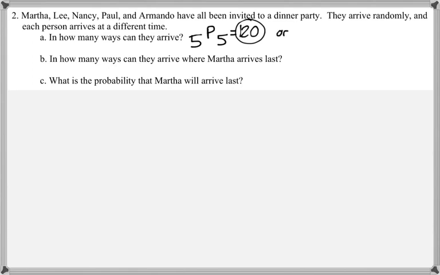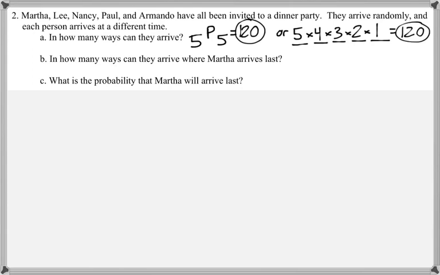Now we can solve this the alternate way, which is with the blanks. So there are 5 total people who could arrive first, and then once the first person arrives, there's only 4 people left, and then only 3 people left, and then only 2, and then only 1. And we get the same thing, 120.